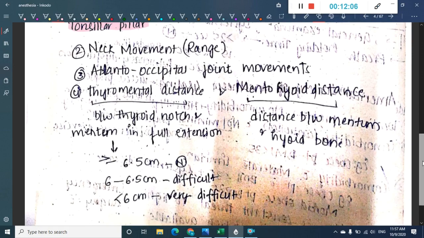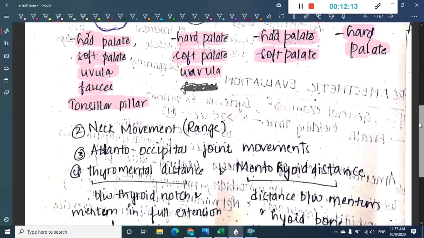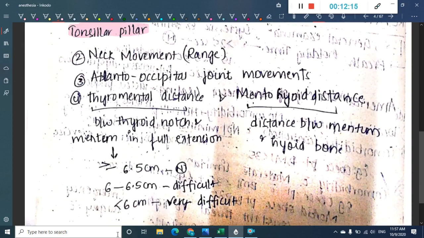Next we will have to see the neck range. In the airway evaluation we have seen Mallampati grading. Second, you have to also see the neck movement. Is there any proper neck movement? Range of neck movements should be noted. Atlanto-occipital joint movements should be noted, whether there are proper movements or not. And thyromental distance and mentohyoid distance should also be noted.